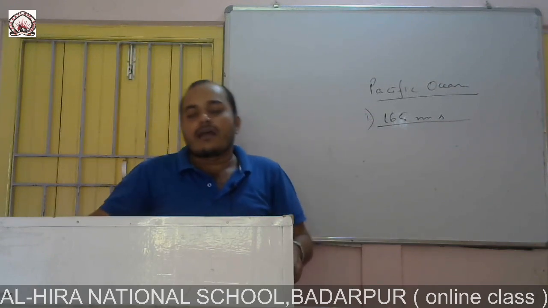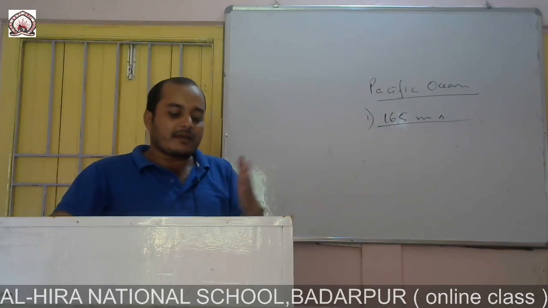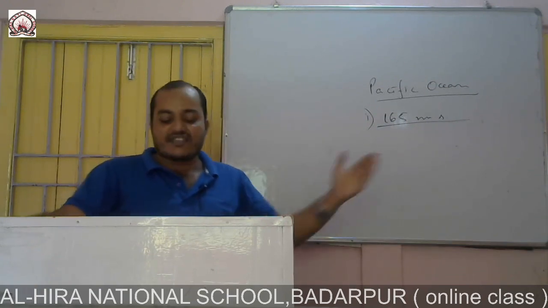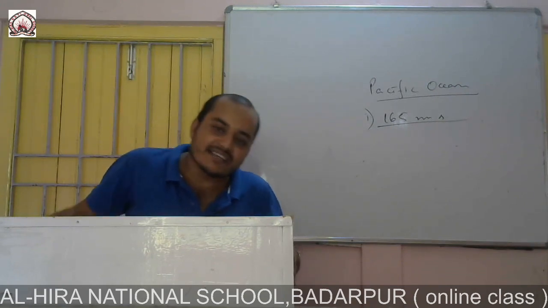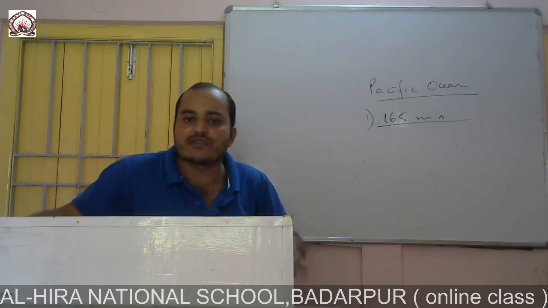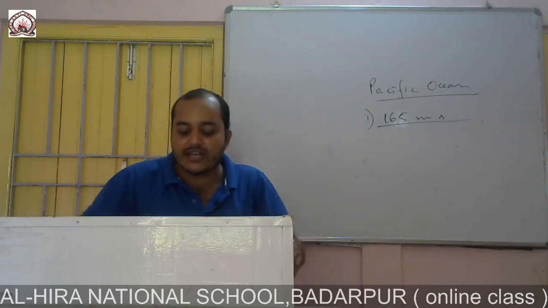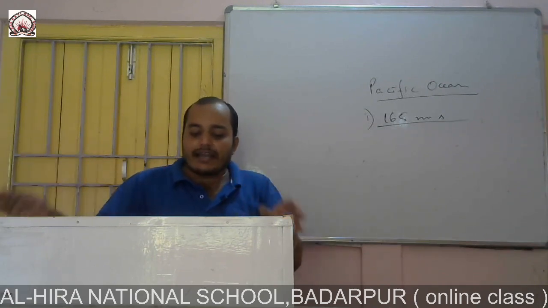If you see the map in your book, it is on the left side. The average depth of this ocean is 4000 meters. Pacific Ocean we got 5000, Atlantic 3000, and Indian Ocean 4000 meters average depth.